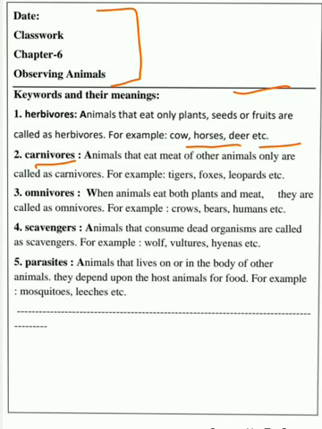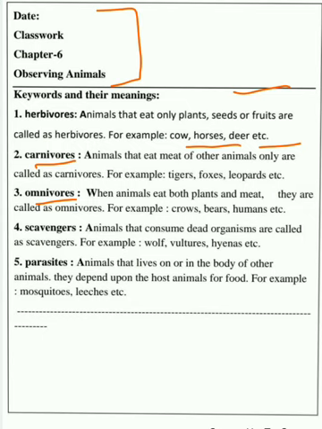Animals that eat meat of other animals only are called carnivores. For example, tigers, foxes, leopards, etc. Then comes the third one, omnivores. When animals eat both plants and other animals. So meat is a word that we are using here. When animals eat both plants and meat, they are called omnivores. And you know, human beings are also omnivores, and the other examples are crows, bears, human beings, etc.